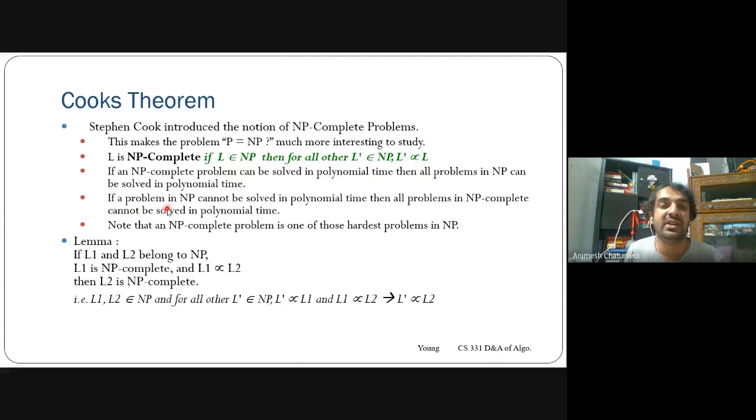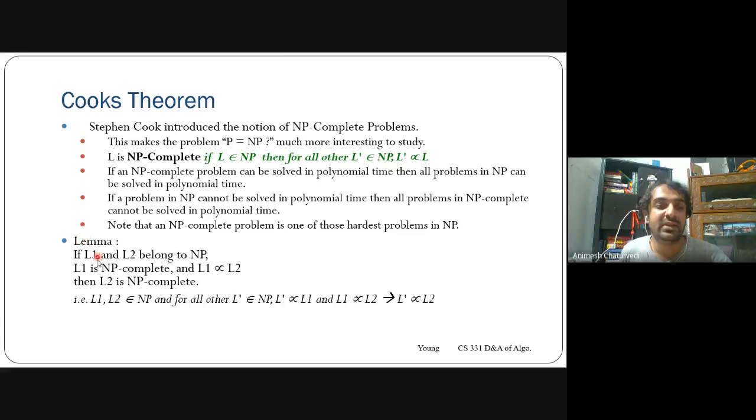Then he also defined that if there is some problem in NP that cannot be solved in polynomial time, then all other problems in NP complete also cannot be solved in polynomial time. If there is a problem that can't be solved in polynomial time, this means that all other problems also can't be solved in polynomial time, because these are transformable to each other. Then he said that an NP complete problem is one of the hardest problems in the NP domain.